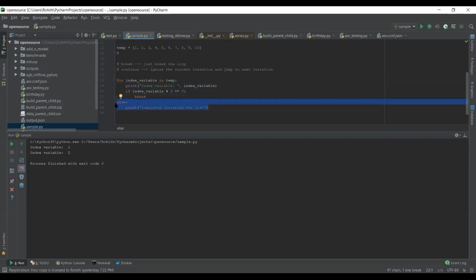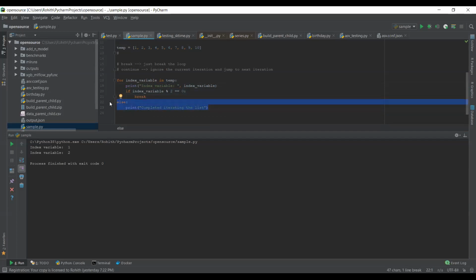So if you want to perform some kind of instructions once you reach the end of your loop, this is the construct which you need to use. After you have iterated over the list, you use the else statement to do some final alterations or some kind of stuff. But if you break it, then it won't execute at all.